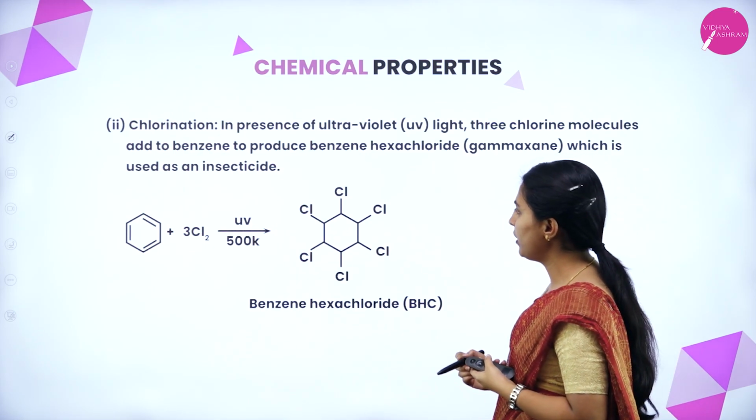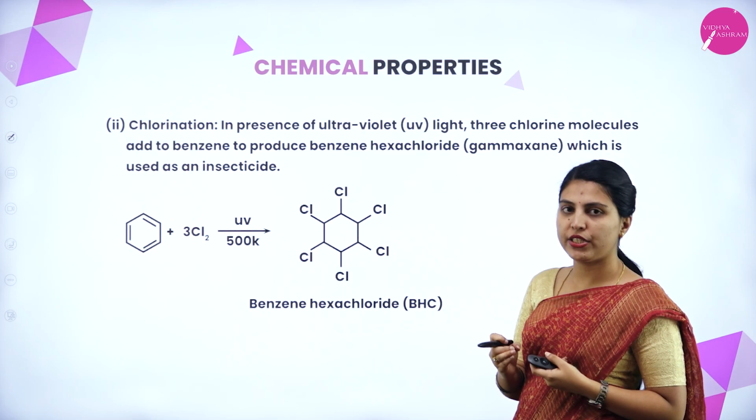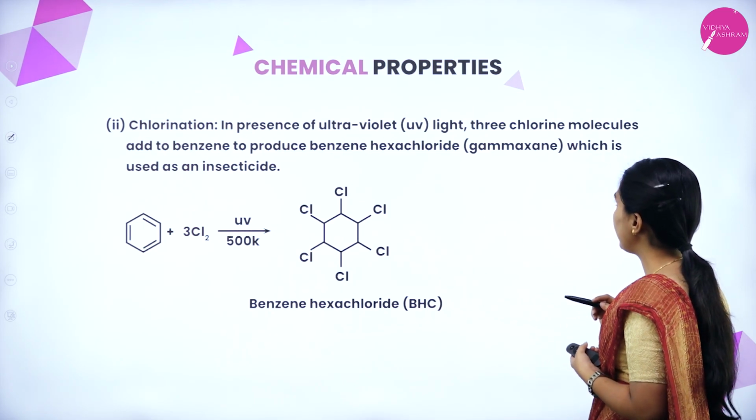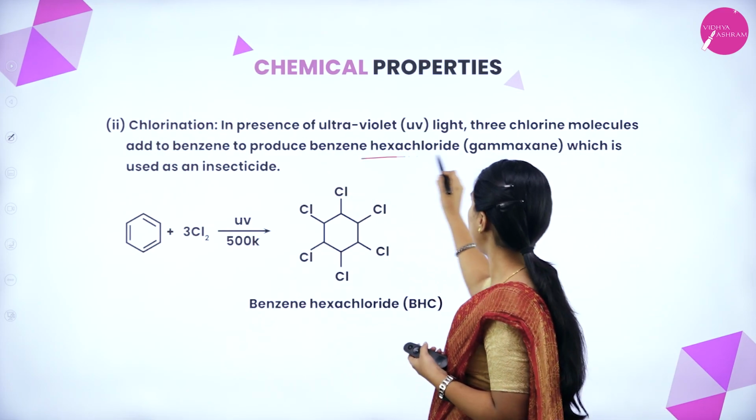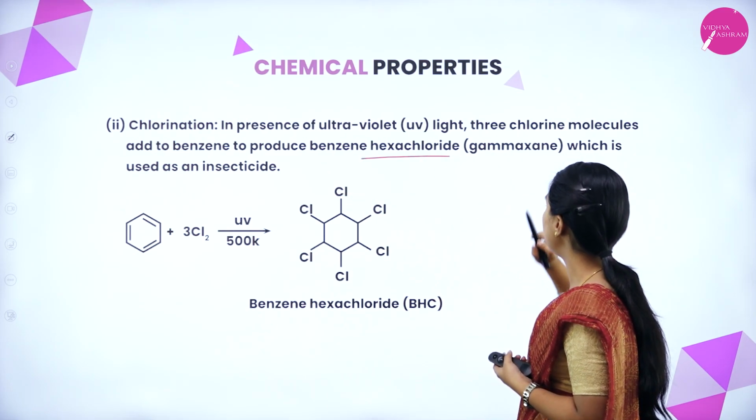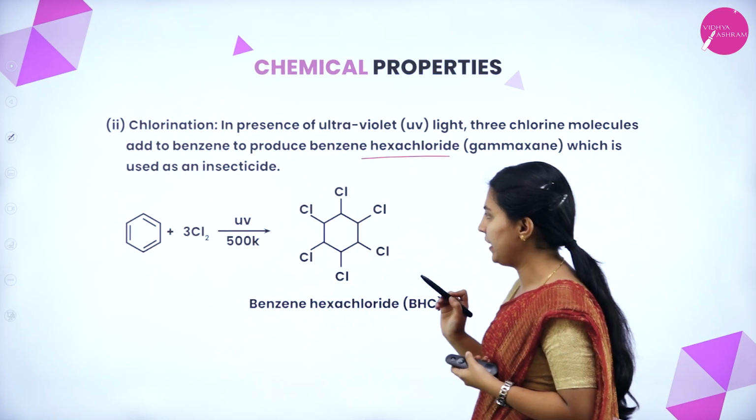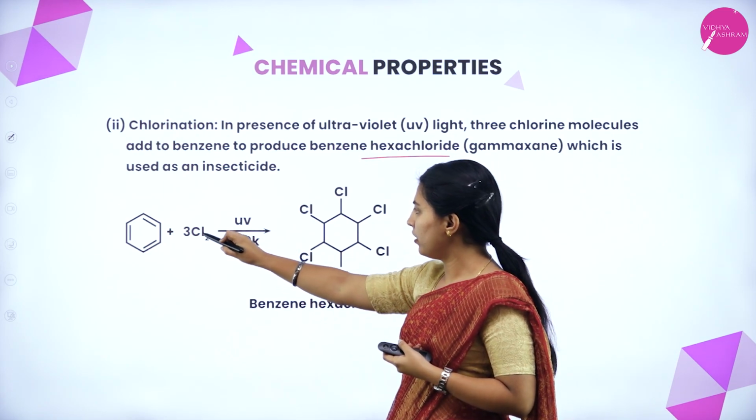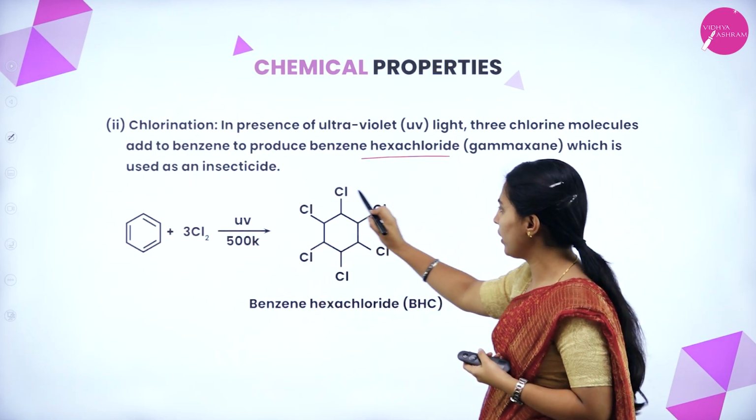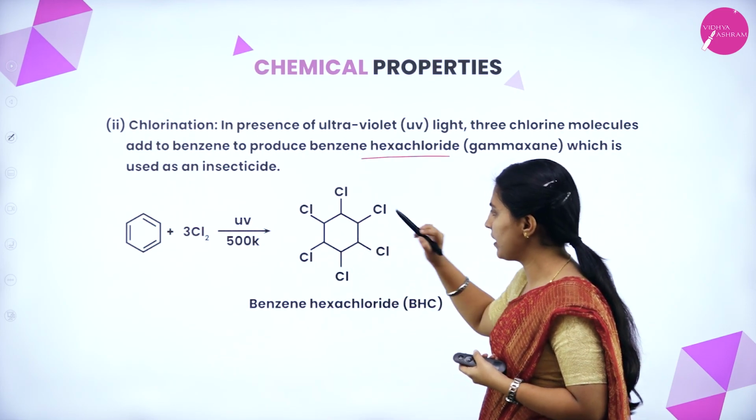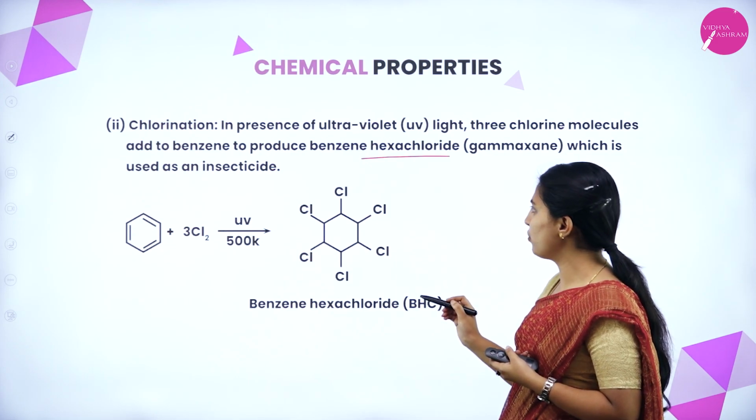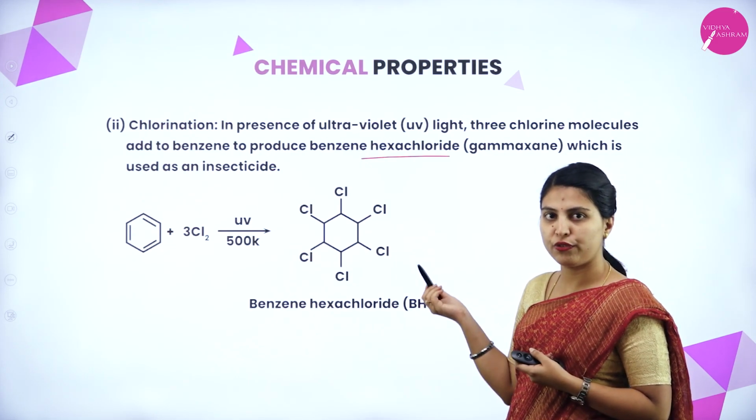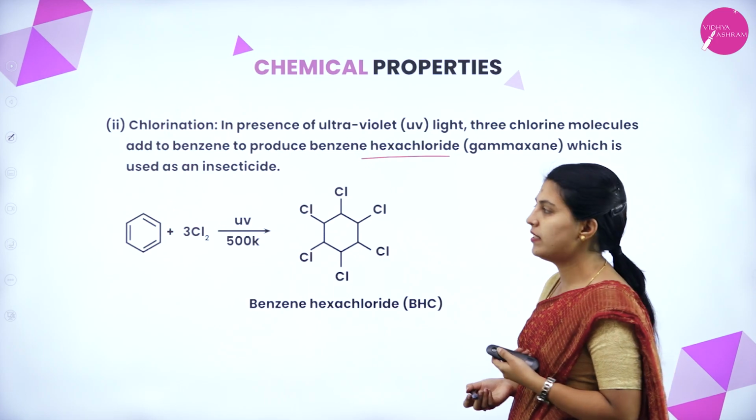Next one, chlorination. Same as hydrogenation. In the presence of ultraviolet light, 3 chlorine molecules add to benzene to produce benzene hexachloride, that is gamaxine, which is used as an insecticide. Chlorine 3 into 2, that is 6 atoms of chlorine, will be added around the benzene. In the presence of UV light, benzene hexachloride will form. The application of this product is as an insecticide.